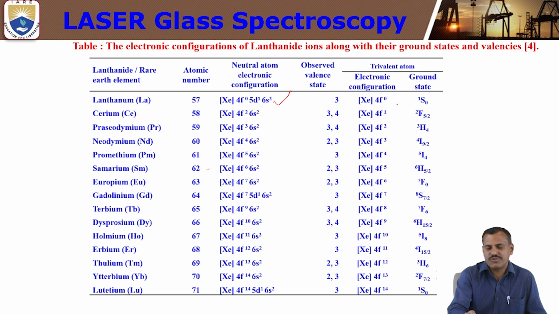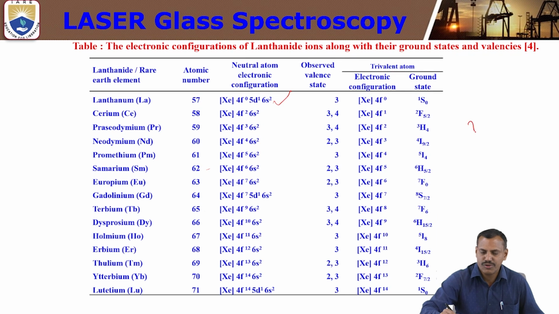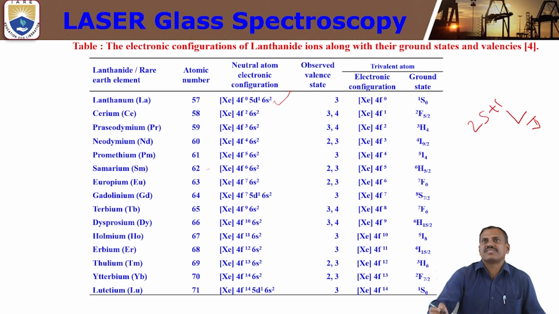That is why they will be removed. So 4f0 only, xenon 4f0. That is the ground state level. We can say the ground state level. We can write 2S plus 1 L J. By using this formula, we can calculate the ground state of the lanthanide ions or rare earth ions.